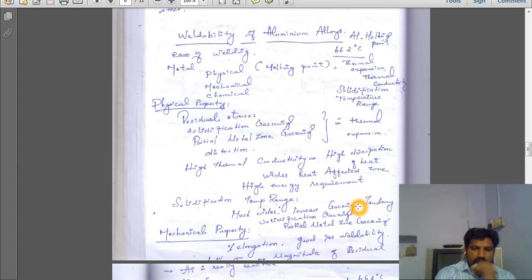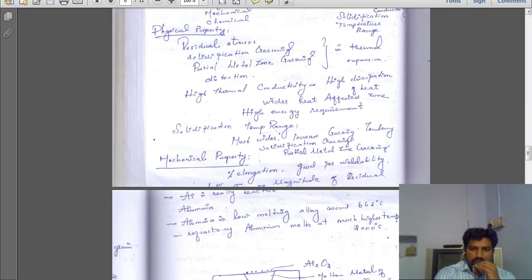The solidification temperature range increases the cracking tendency because the liquid phase material takes time to transform to the solidified phase. So there is a time gap, and due to that there will be formation of porosity, as gas can be easily absorbed by the liquid metal. These are the problems. We also have partial melting zone cracking, which we are going to see in a subsequent chapter.